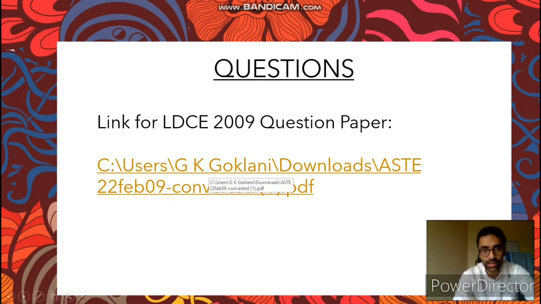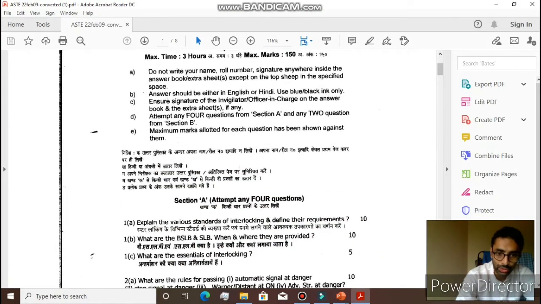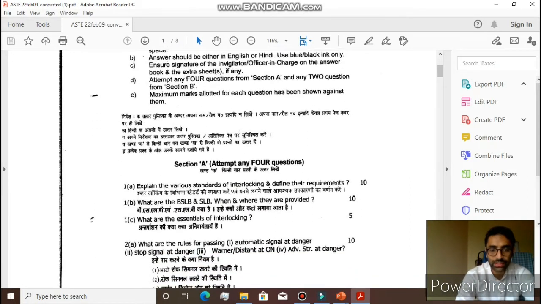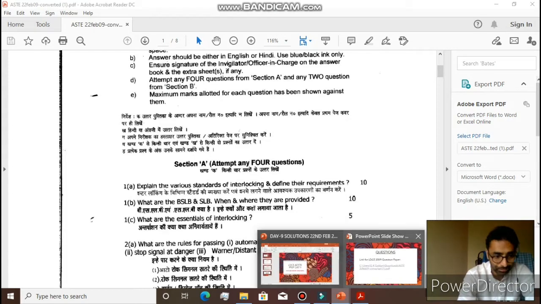So here I have kept the question paper PDF. I'll just open this PDF once again. We were discussing question 2. What are the rules for passing automatic signal at danger, stop signal at danger, warner or distant at on, and advanced starter at danger? Already completed the first part, that is automatic signal at danger, from the GRSR rules, and the remaining 3 we'll discuss today. This question carries 10 marks. Let's move to the solution now.